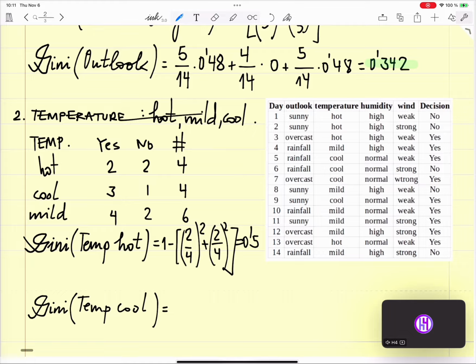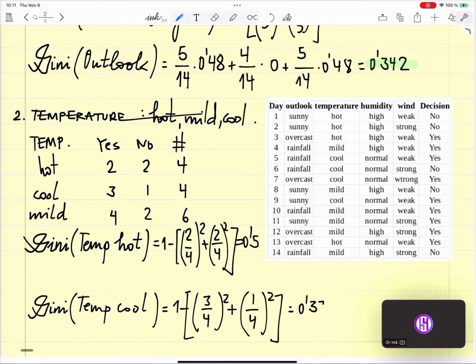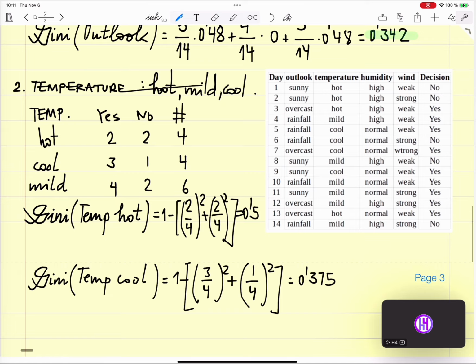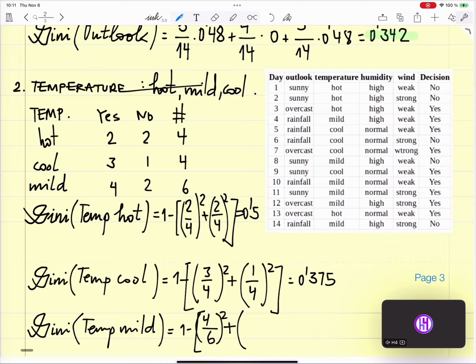For cool it is 1 minus (3 divided by 4) square plus (1 divided by 4) square. This is 0.375. And the Gini for temperature mild is 1 minus (4 divided by 6) square plus (2 divided by 6) square, which is going to be 0.445.